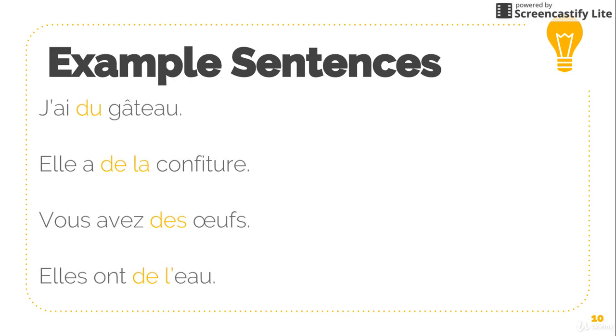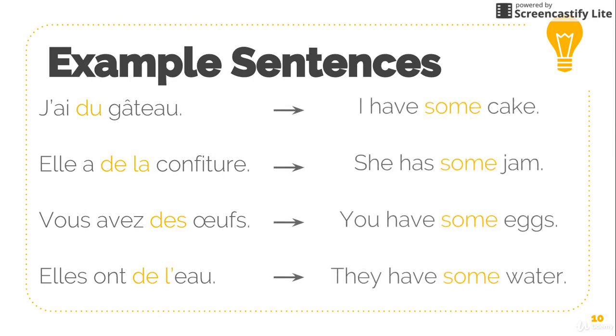J'ai du gâteau, elle a de la confiture, vous avez des œufs, elles ont de l'eau, which means I have some cake, she has some jam, you have some eggs, and they have some water. Pay attention to how the partitive articles are used, and don't forget that the l' is used when the noun starts with a vowel or with the letter H.